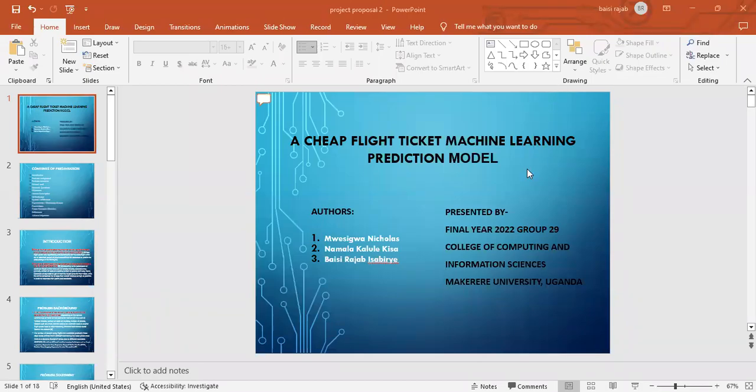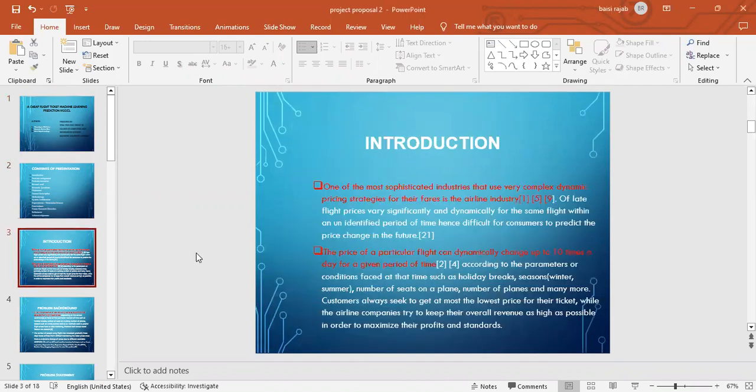Hello, this is Vice Raja Bisabri, Group 29, final year project, and our project is about a cheap flight ticket machine learning prediction model. Now, to briefly introduce this,